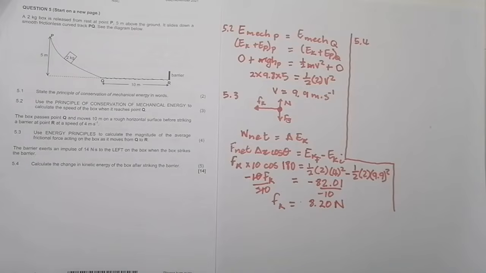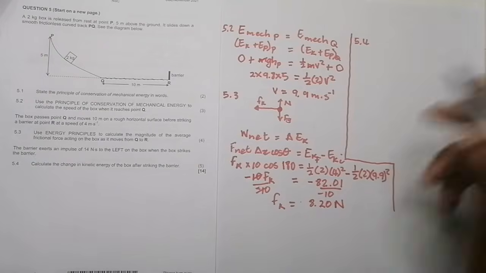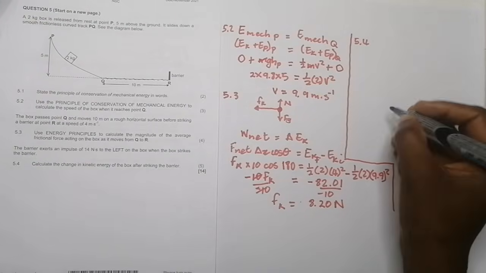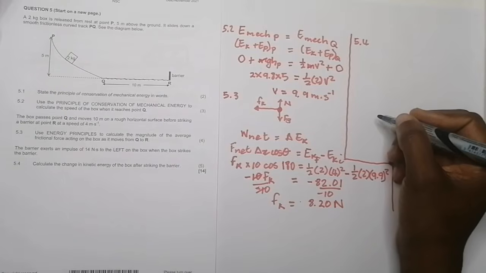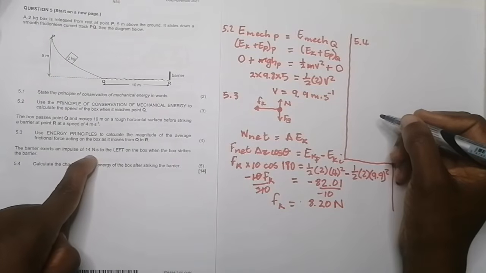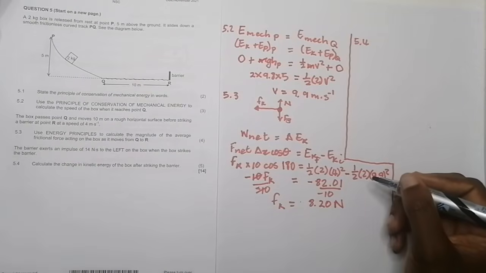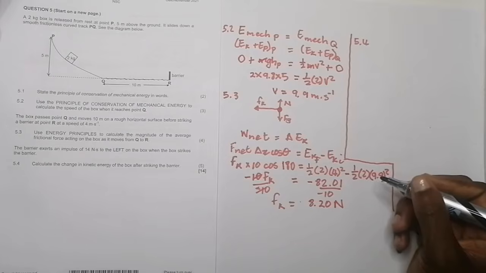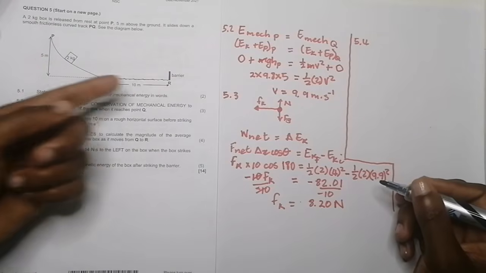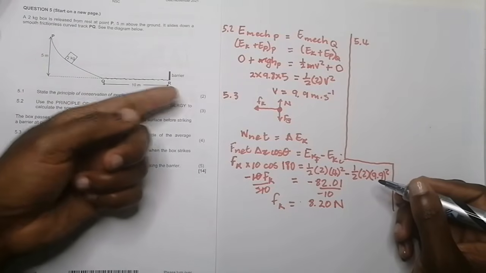I'm just going to use a different color, hope you don't mind. I know the impulse there. They've already given me the impulse, but what is impulse? It's equal to the change in momentum, and keep in mind we're going to have to keep the direction in mind in this case.